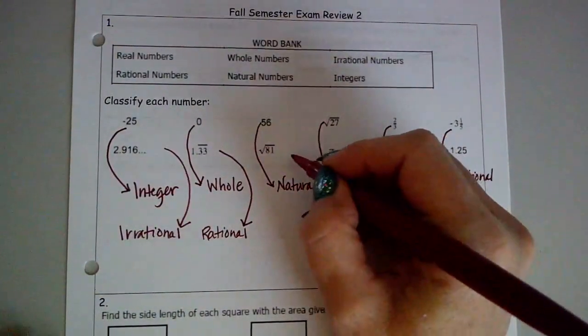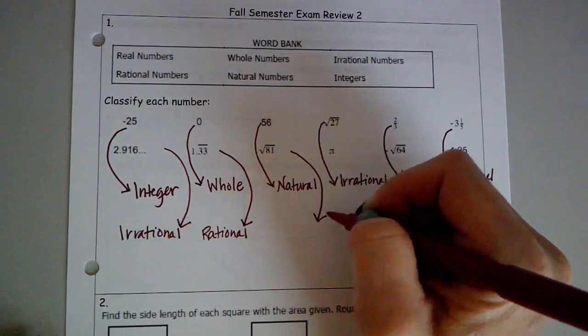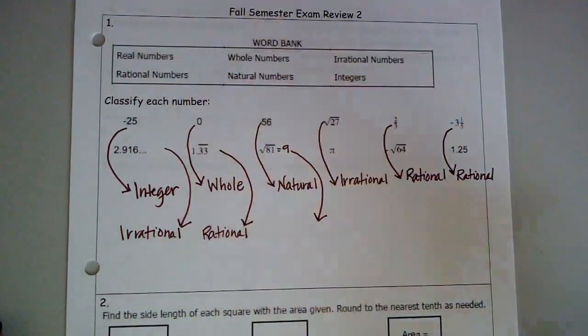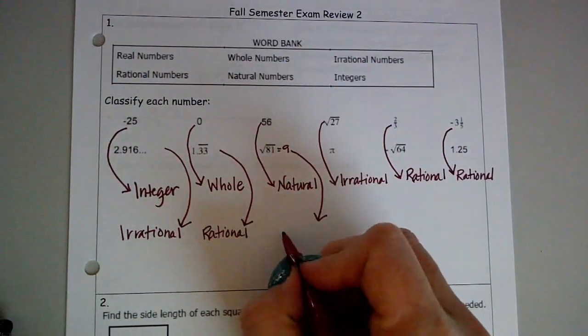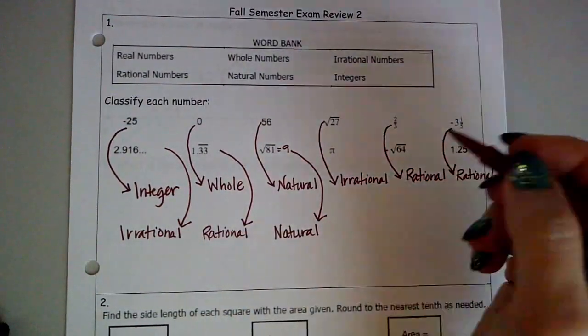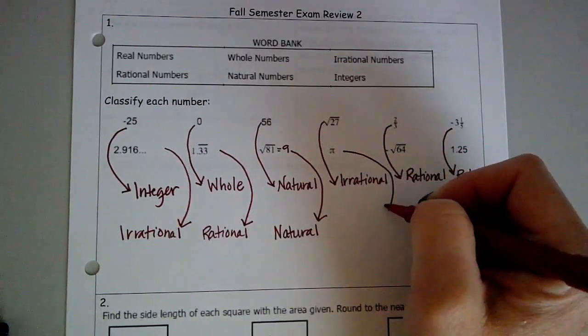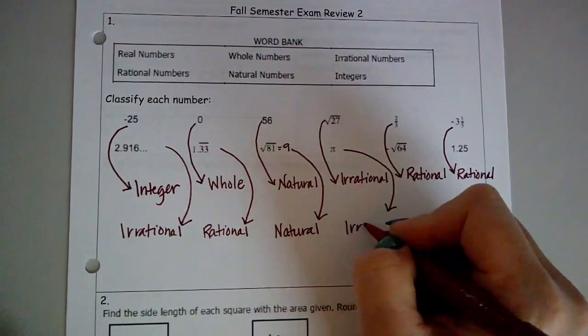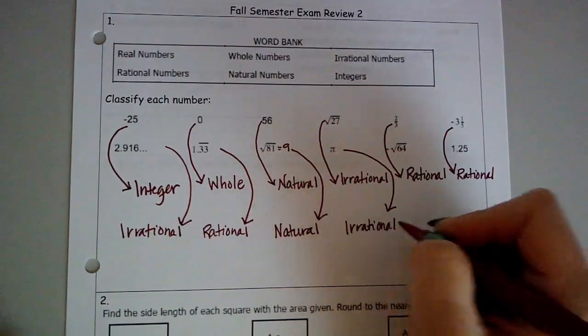Next, I have the square root of 81. I know that is a perfect square. The square root of 81 is the same as 9. Therefore, that one is considered a natural number. Next, we have pi, and we have talked about the fact that pi is the best example of an irrational number. Never ends, never repeats.